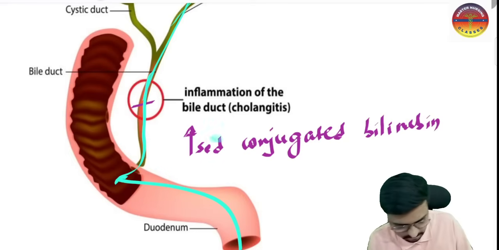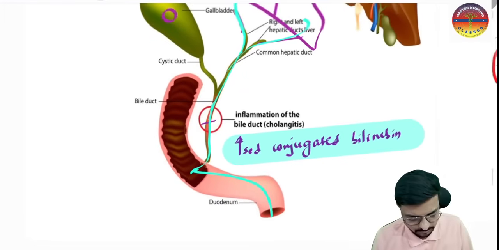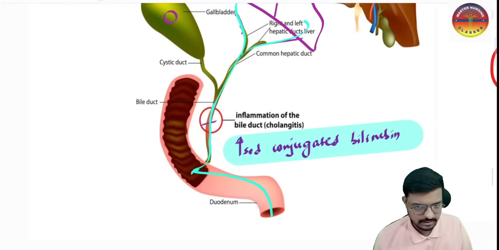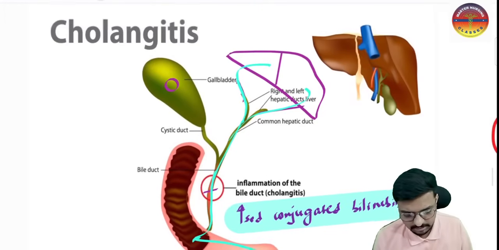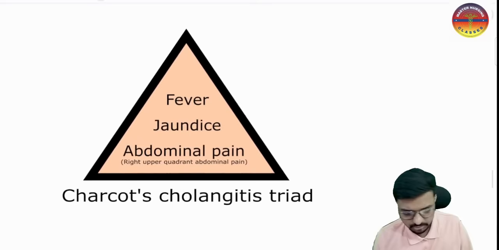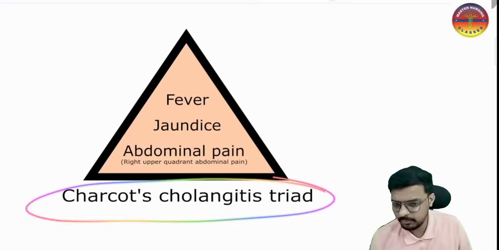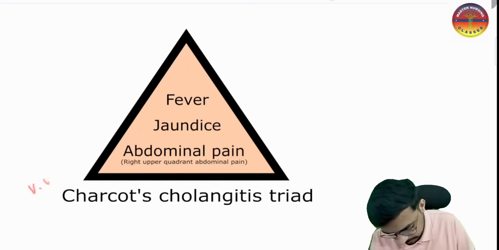Very important: this causes icterus, or jaundice, the yellowish discoloration of the eye. So pain is there, fever is there, and jaundice is there. That is what we call the very important Charcot's triad, classically seen in cholangitis. This is very important for your exam, and you can expect one question on Charcot's triad.